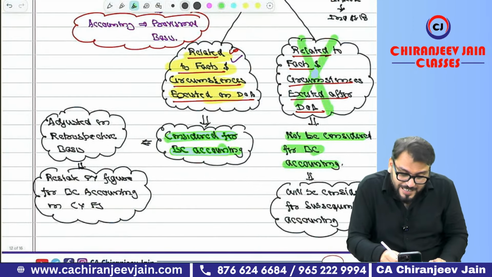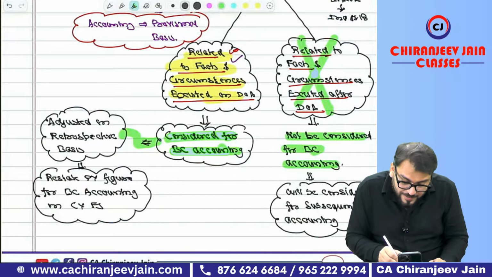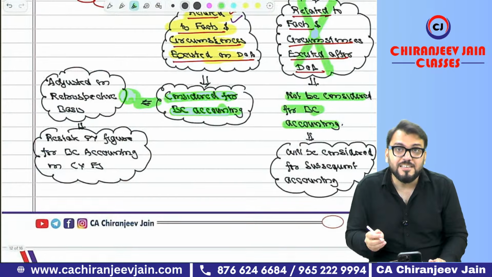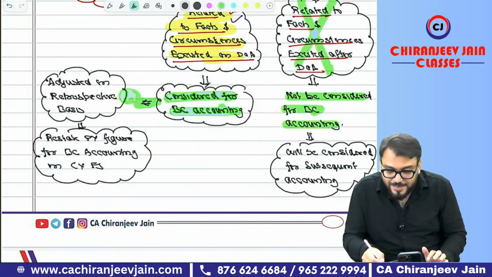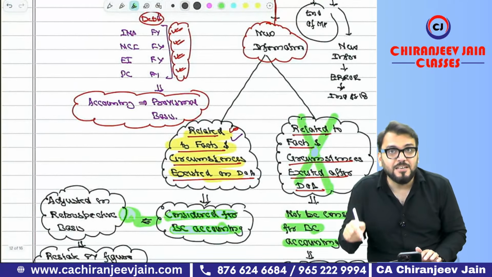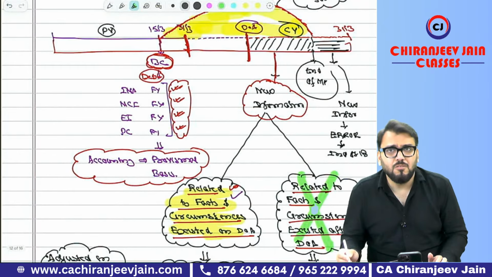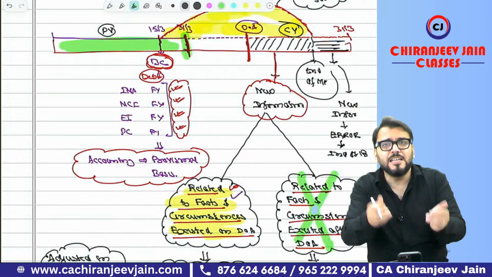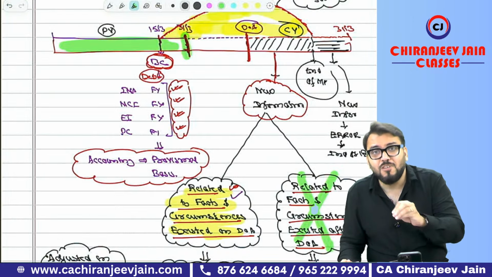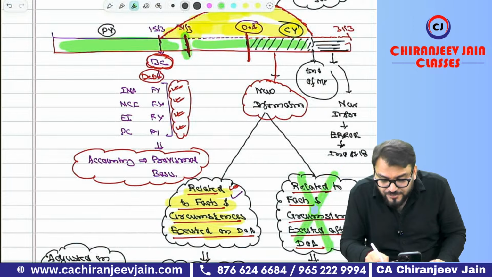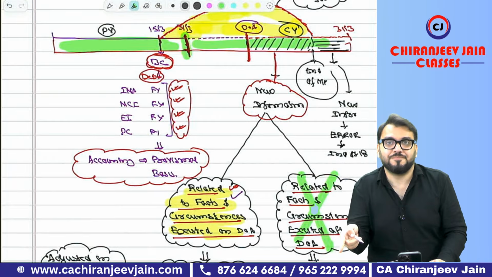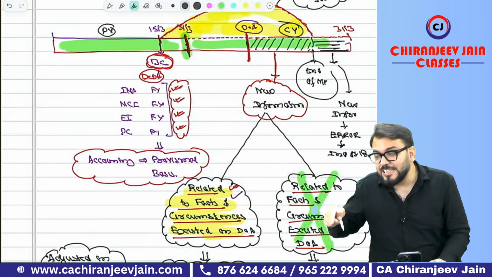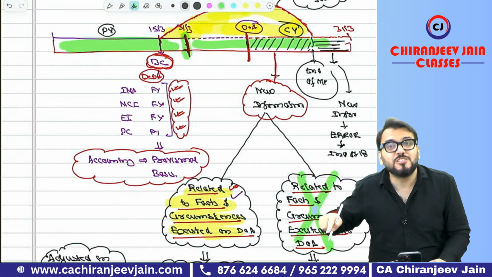Correct. Now what does Ind AS say? That this will be adjusted on a retrospective basis. What does retrospective basis mean? Of course, this will be considered for calculation of goodwill or gain on bargain purchase. But on which date? In the current financial year, because the previous year financial statement is already approved. Once approved, it cannot be amended. Because we are doing retrospective accounting, you need to restate the previous year figure for adjustment for the business combination accounting.